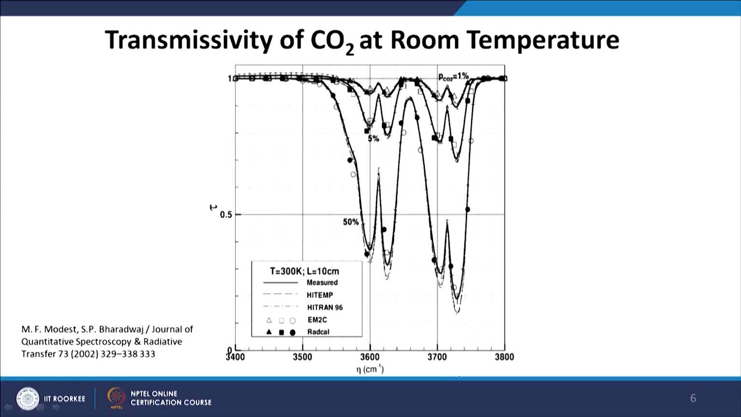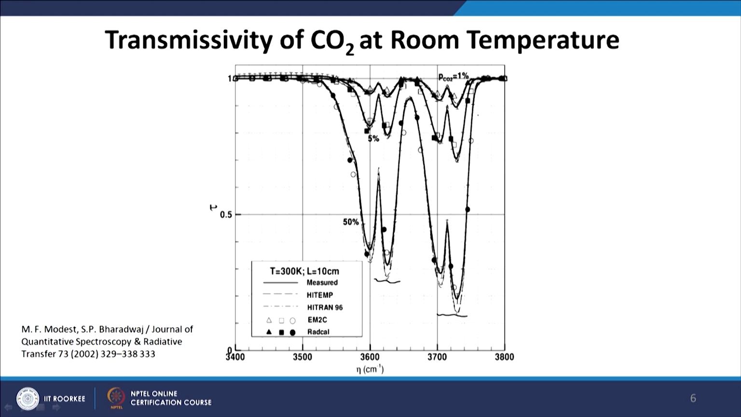So, a lot of measurements and experimental studies have been done on CO2 transmissivity at low and high temperatures, both low resolution and high resolution. In this plot taken from Modest and Bhardwaj, the x axis is in wave number. This is another way of representing the color or wavelength or the frequency. On the y axis is the transmissivity, and again we see that there are certain bands of CO2 which have low transmissivity value and certain bands which have high transmissivity value.